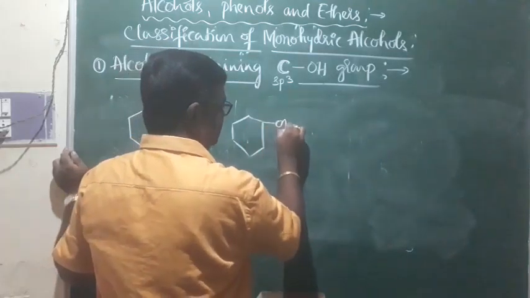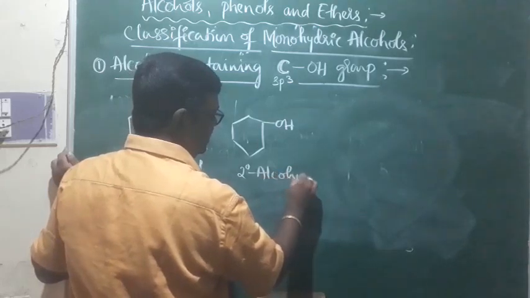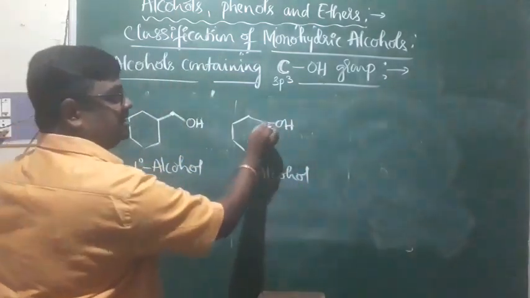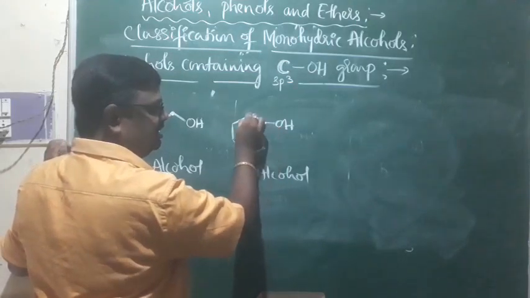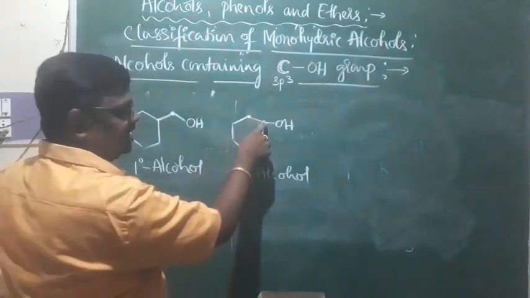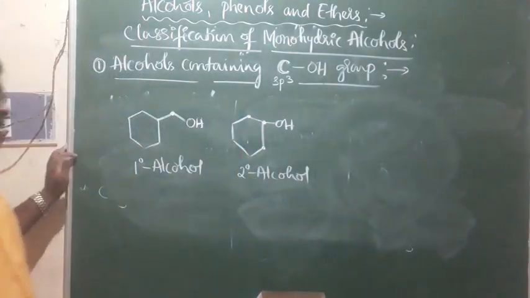And if it is like this, this is a secondary alcohol, because the OH group is attached to a carbon that is directly attached to two carbon atoms. That is a secondary carbon. This is the secondary carbon to which the OH group is connected. That is what we call a secondary alcohol.